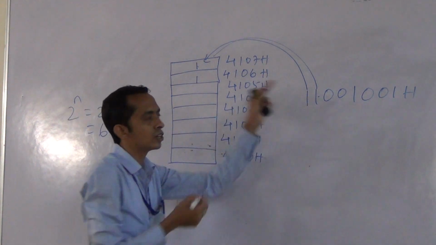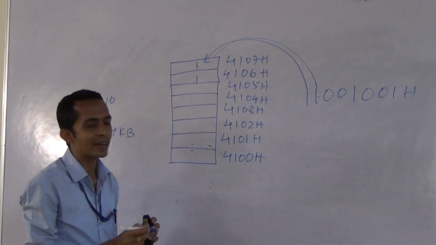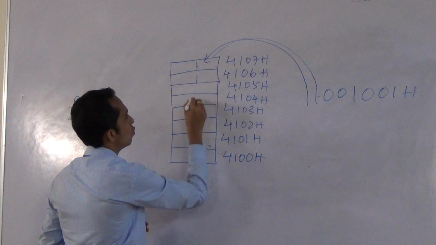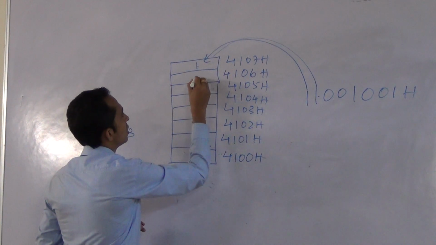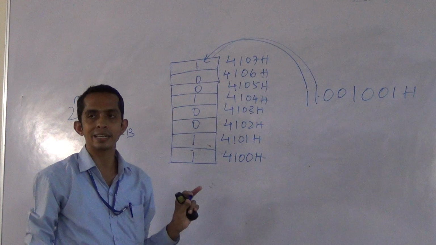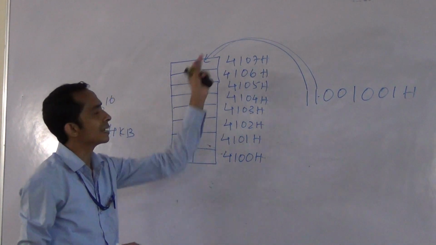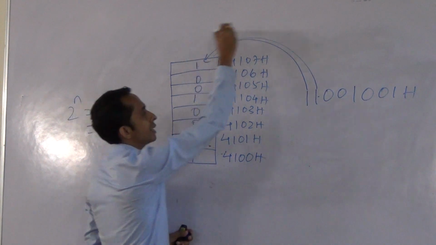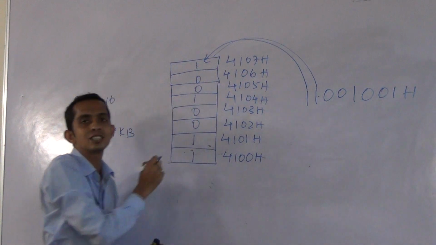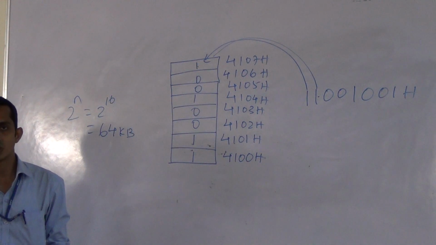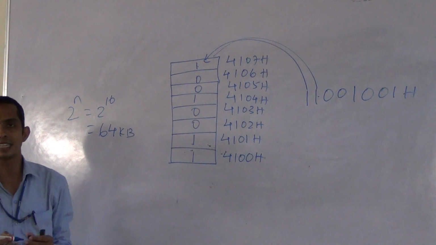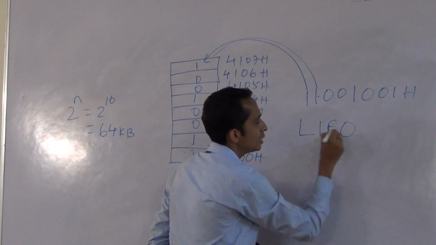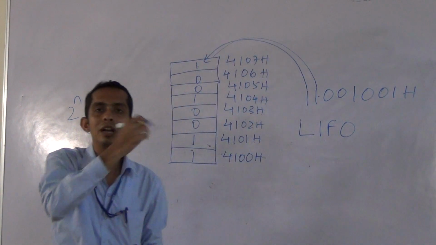In this way, if I am entering one bit of data at a time, finally this one will come to this position, this position, 0, 0, 1, then 0, 0, 1. In this way, one by one bit of data can be entered to the stack. And when data is required to exit from the stack, the last entered data exits first, and the first entered data exits last. So this is the principle of entering and exiting of data from the stack. By the LIFO principle, we are saying, last in first out, the data which is entered last will exit first.